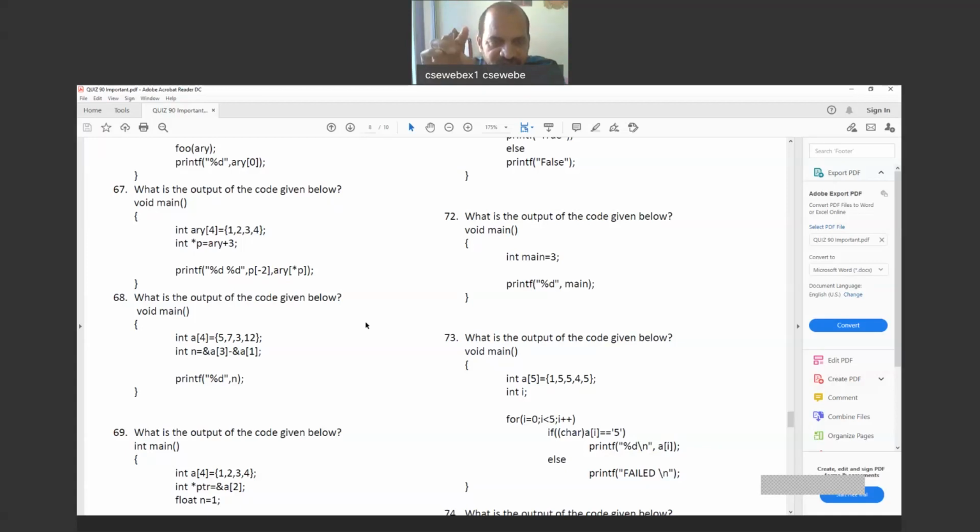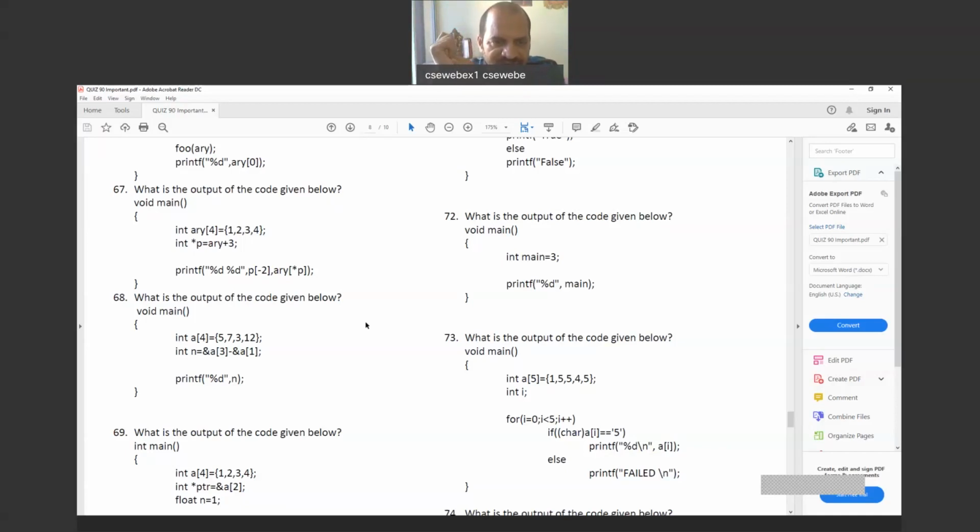Now, if you take P of 0, we will get that location's value, ARY of 3, so value 4 will come. If you use minus 1, ARY of 2 will be accessed, so we'll get 3. If you use P of minus 2, we will get the previous value. So ARY of 1 will be accessed, and ARY of 1 is the value 2. So we will get value 2 from P of minus 2.